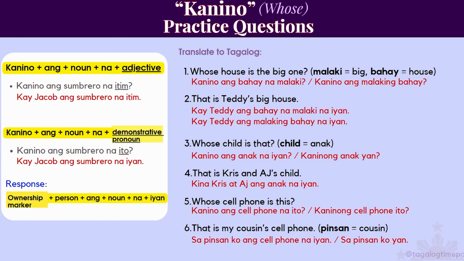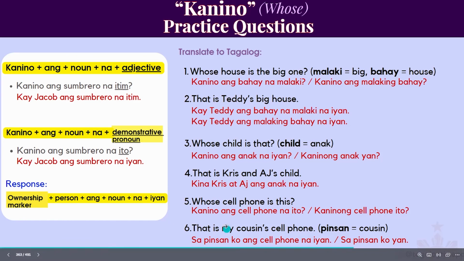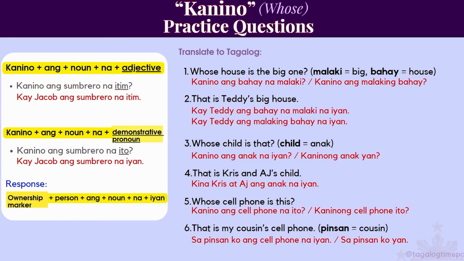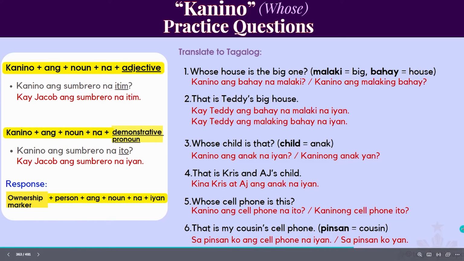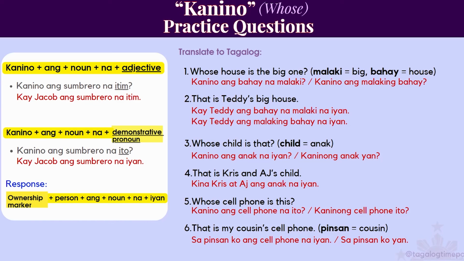And then the response, that is my cousin's cell phone. Cousin in Tagalog is pinsan. Sa pinsan ko ang cell phone na iyan. I want to point out sa is the ownership marker that you use because it's not a specific person, right? The person is unnamed. Or just in common conversation, you might hear, sa pinsan ko yan. Or even the shortest answer, sa pinsan ko. Okay?